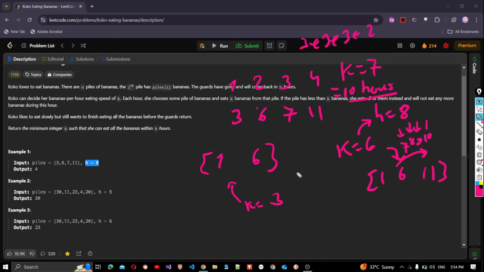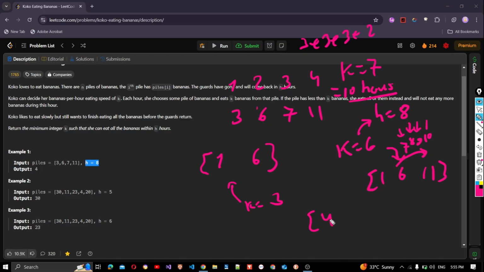So we're not able to finish all the piles within 8 hours if we choose K as 3. So 3 is not a possible value. And anything smaller than 3 will not be possible either. This will only increase the number of hours. If we choose 2, this will worsen the answer. So we ignore 3 and smaller values.